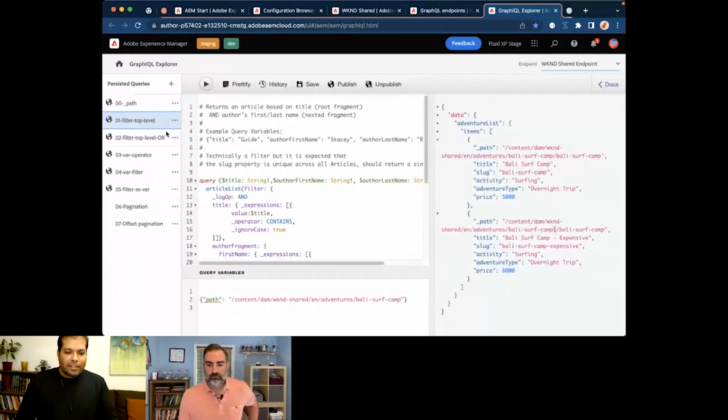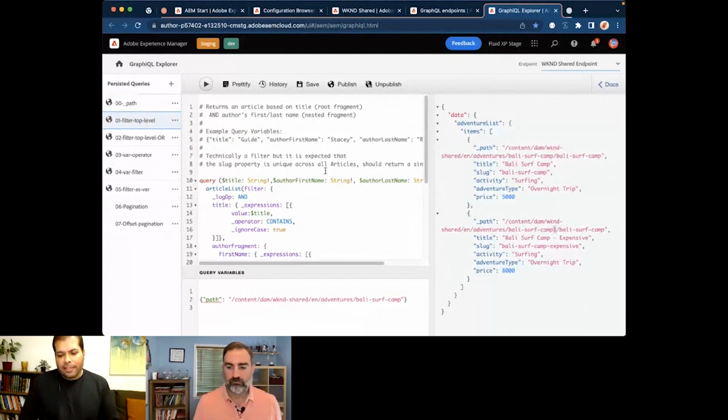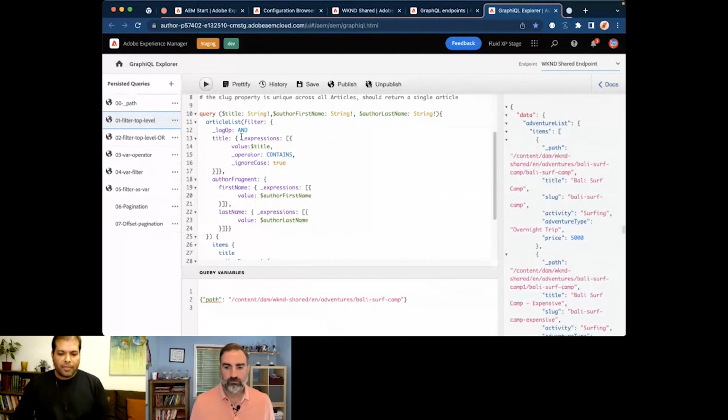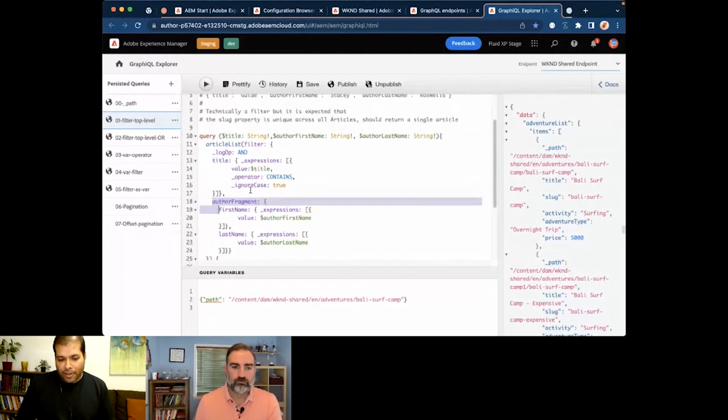Then let's check the filtering. Here is a query which returns an article based on title from the root fragment and the author's first and last name from the nested fragment. So how do we do it here? We have 3 parameters defined for the query: title, first name and last name. And we are using a logical AND operator together with the title from the root fragment and first name and last name from the nested fragment.